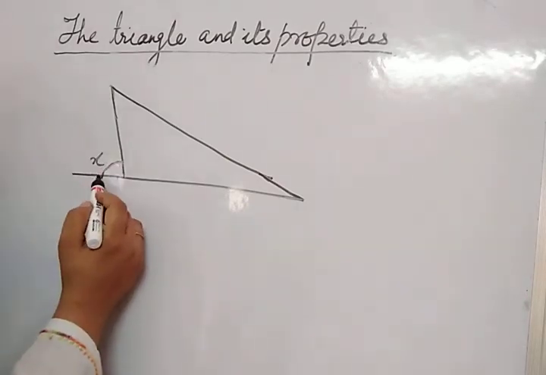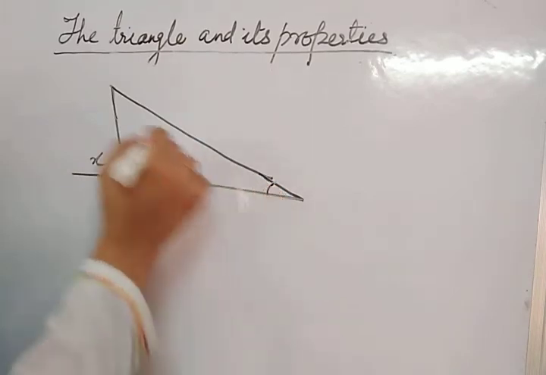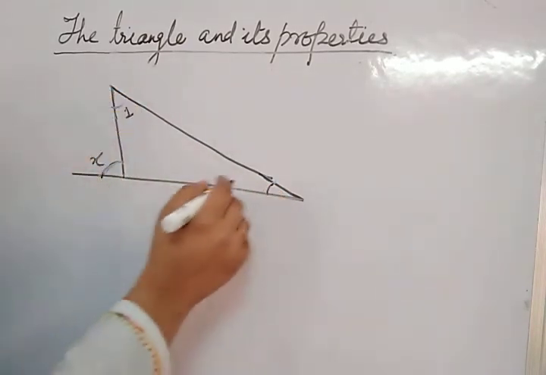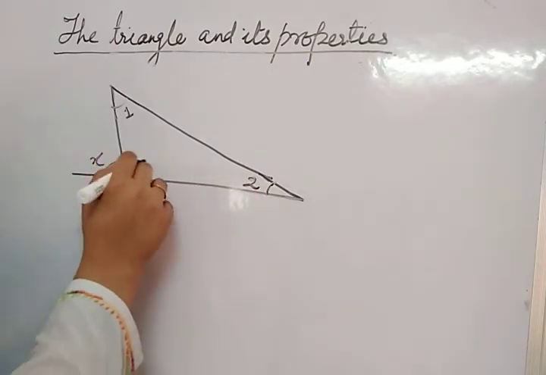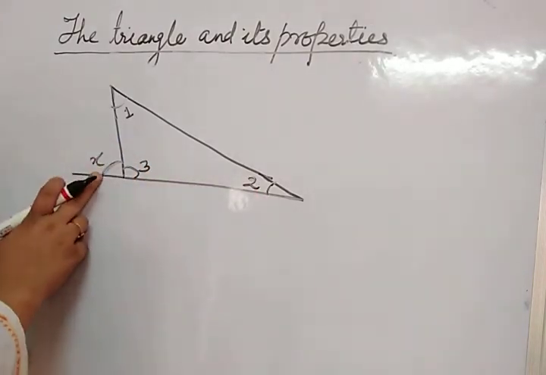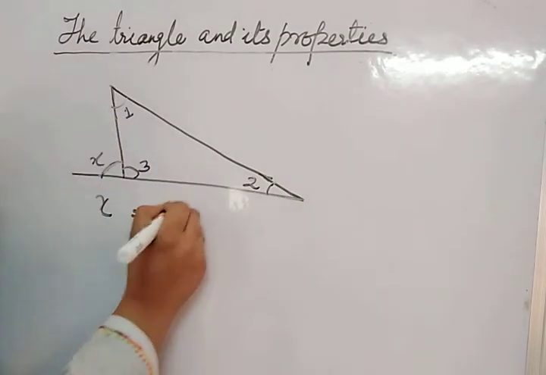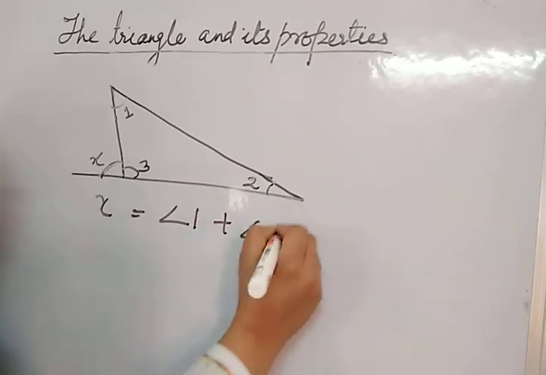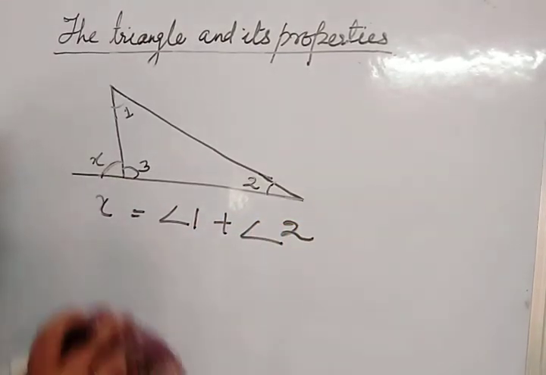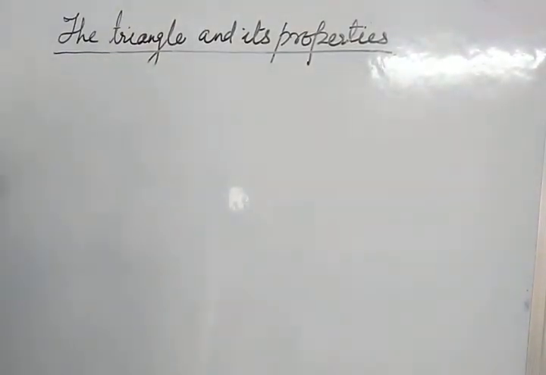This exterior angle is equal to the sum of its opposite interior angles. Suppose the interior angles are 1, 2 and 3. So the opposite interior angles of x are 1 and 2. Then the value of x will be equal to the sum of angle 1 and angle 2.